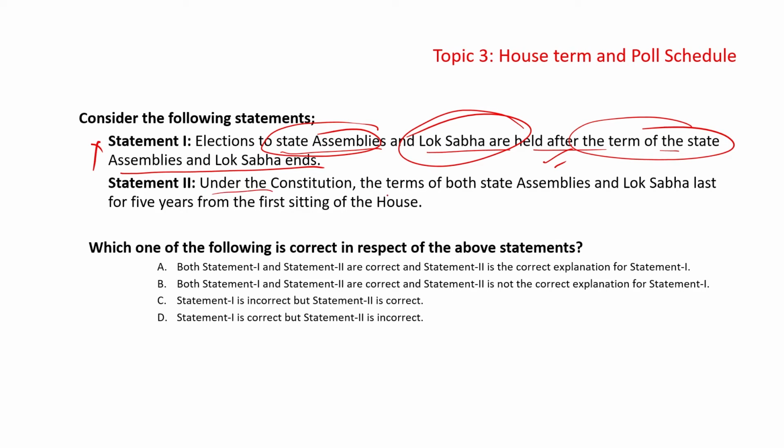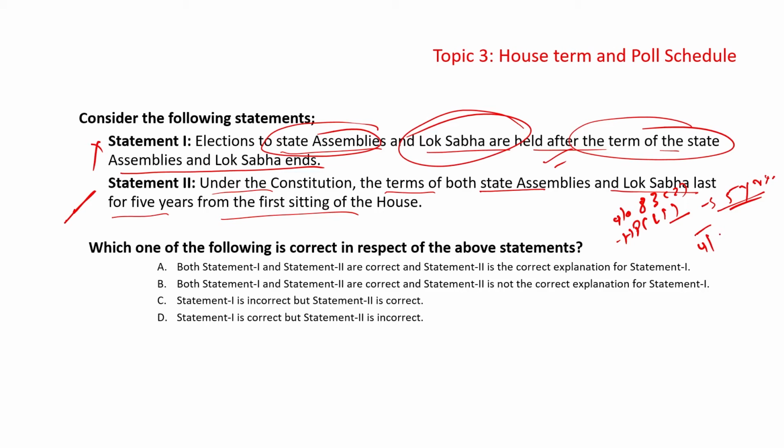Under the constitution, the terms of both state assemblies and Lok Sabha last for 5 years from the first sitting of the House. Statement 2 is correct, nothing incorrect in that. In fact, under Article 83 clause 2, it says that the House of the People, that is the Lok Sabha, unless sooner dissolved, shall continue for 5 years. So 5 years is the general life of the house from the date of its first meeting, and no longer, and the expiration of the said period shall operate as the dissolution of the house.